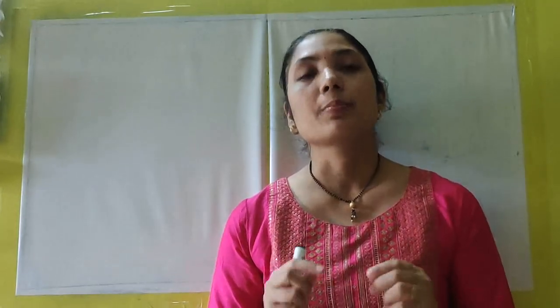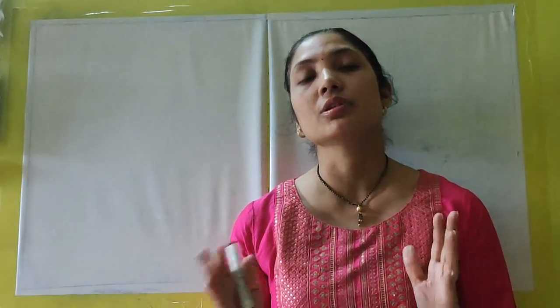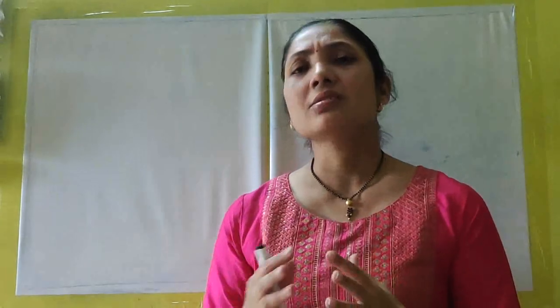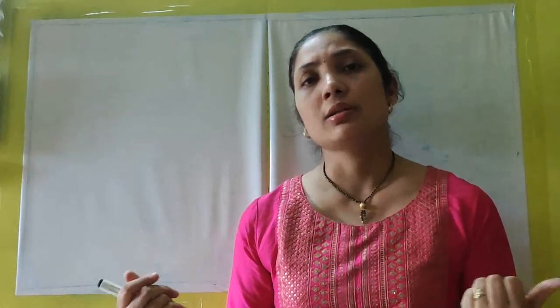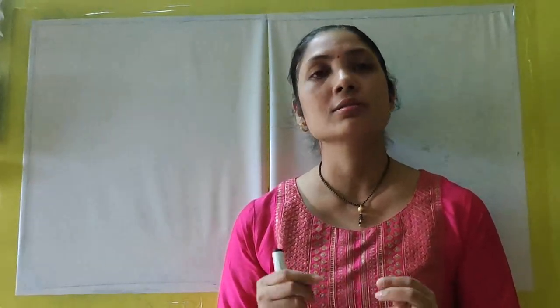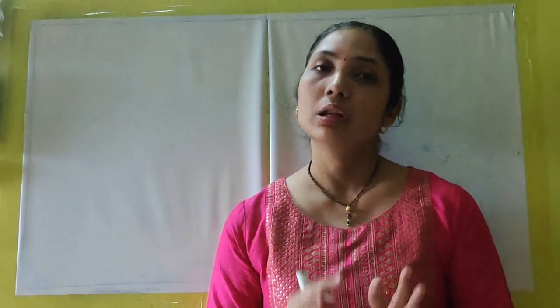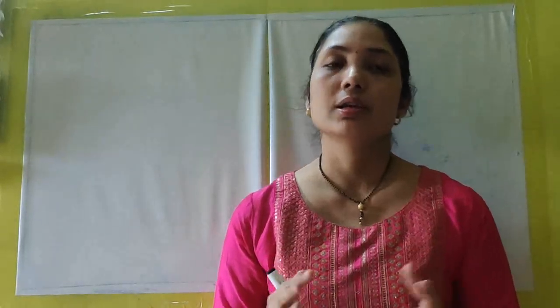So I can say that Maths 1 is 40 marks paper theory plus 10 marks internal evaluation, and for Maths 2 also same, 40 marks paper and 10 marks internal evaluation. Now internal evaluation is with the assignments, whatever assignments we give you, that is counted in your internal evaluation for 10 marks. So if there is any change in the evaluation system because of this COVID-19 pandemic situation, we'll let you know as the notice or notification comes. So let us start with the syllabus.